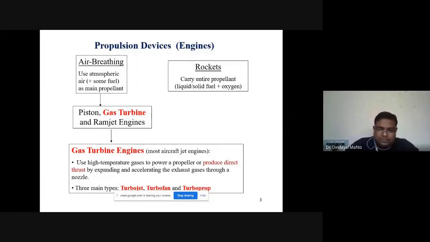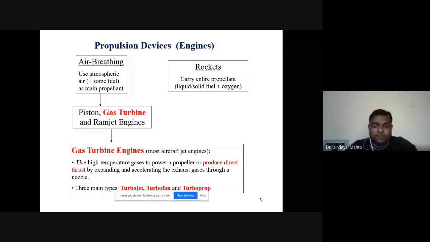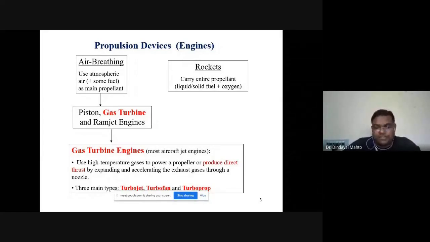But in the turboprop engine, most of the thrust will be generated via the propeller. That's why we usually give the rating of a turboprop in terms of horsepower, not in terms of Newton. In turbojet and turbofan engines, we always give the rating of the engines in terms of Newton, but in the turboprop engine, we give the rating in terms of horsepower, because here we generate the thrust via the rotation of the shaft to which the propeller is attached. So the rating will be either horsepower or brake power, as we say.